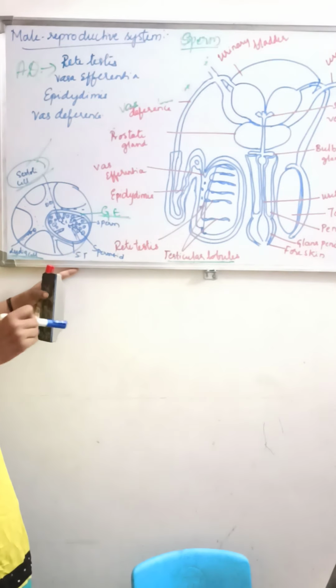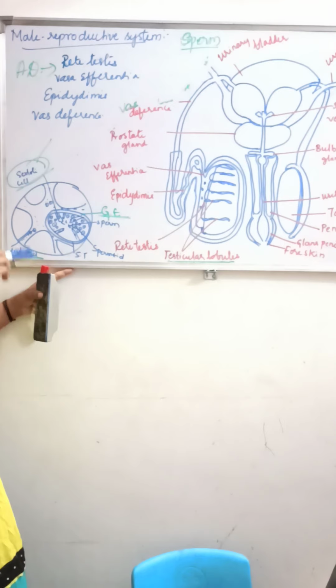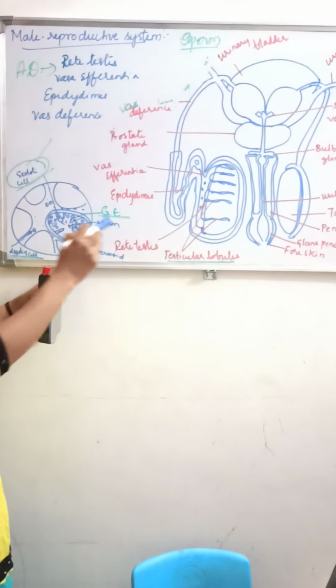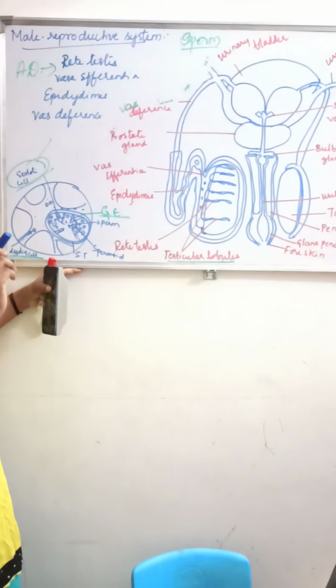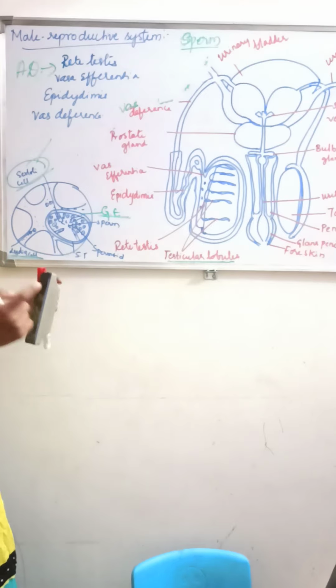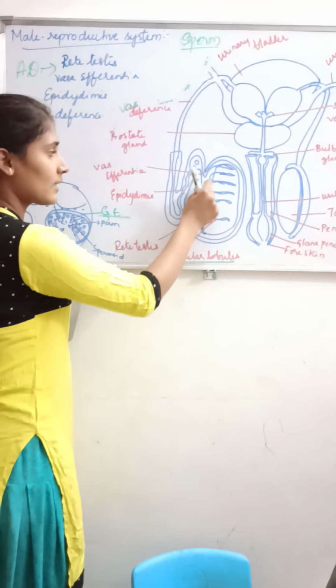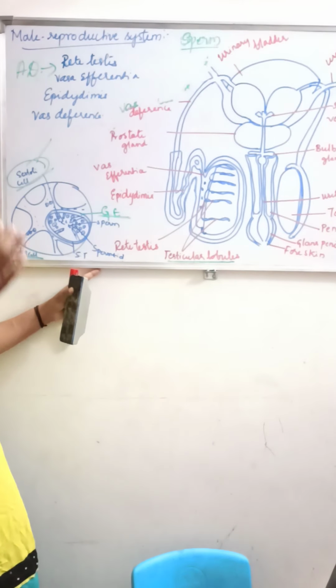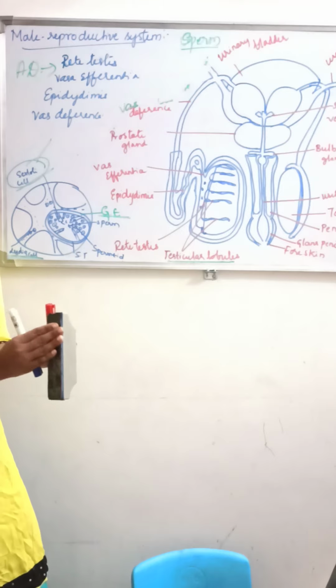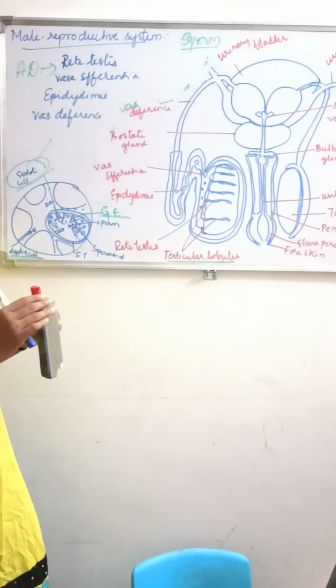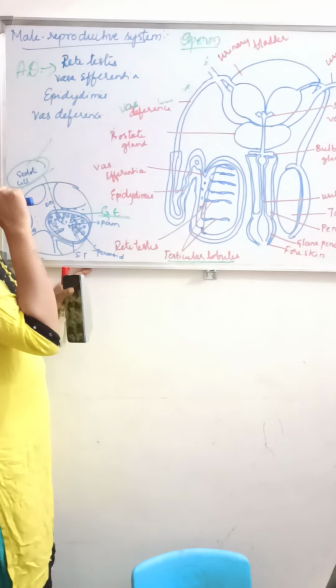It is a network which is formed by the joining of the terminal part of the seminiferous tubule. So it is a network. You can see the rete testis is a network which is formed. How is it formed? By joining the terminal part of the seminiferous tubule, that is nothing but the rete testis.